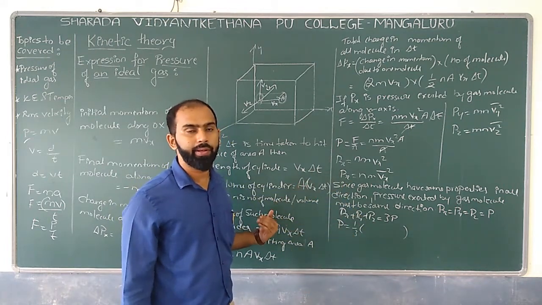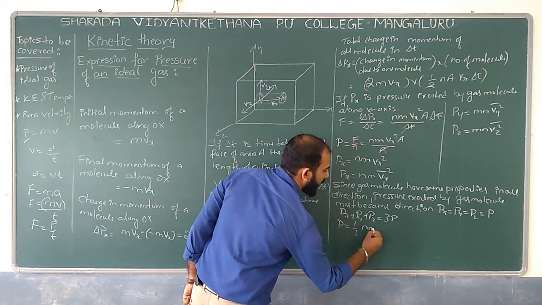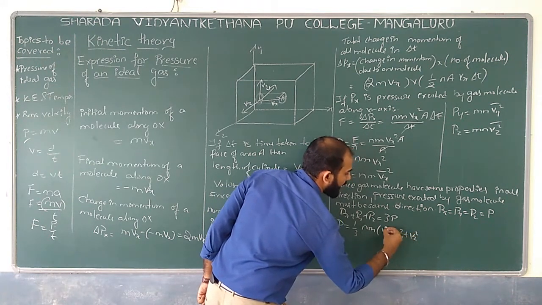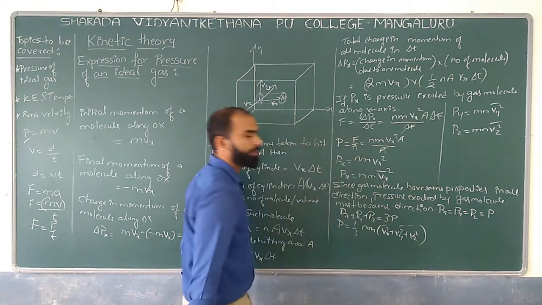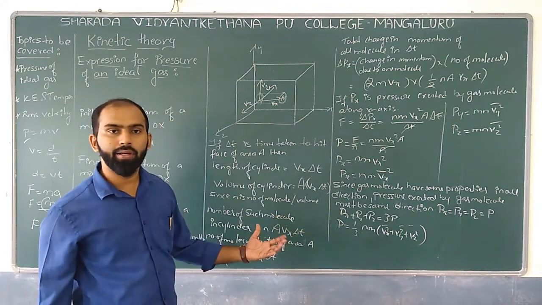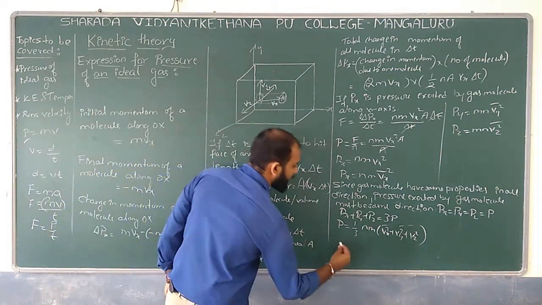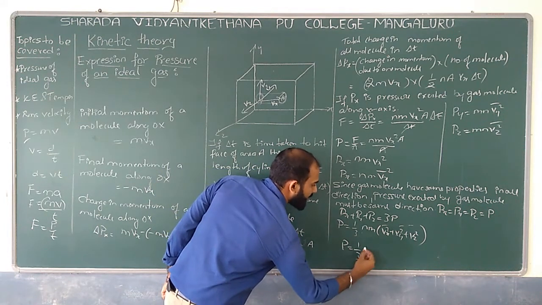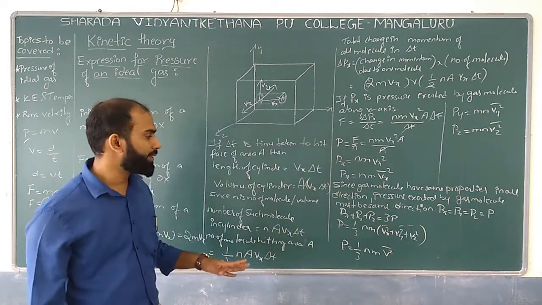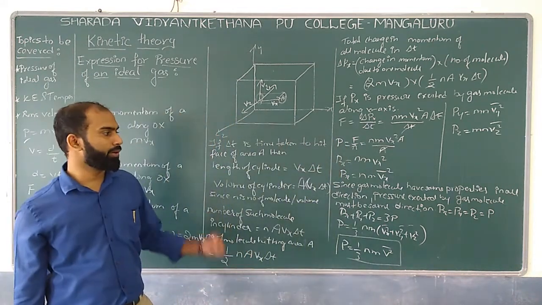So what is the common I can take? I can take the common as N into m of Vx square plus Vy square plus Vz square bar. Yes or no? So if I take this altogether, Vx square plus Vy square plus Vz square can be taken as general, that is nothing but P which is equal to 1 by 3 N into m into V square bar. As a general formula I can take this equation. So this is the expression we can expect over here.